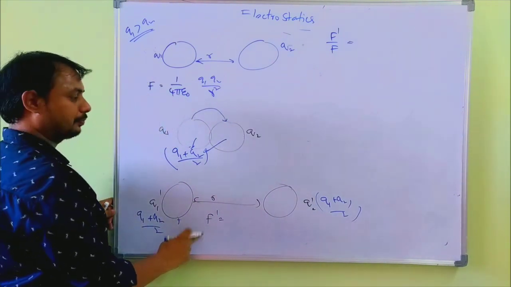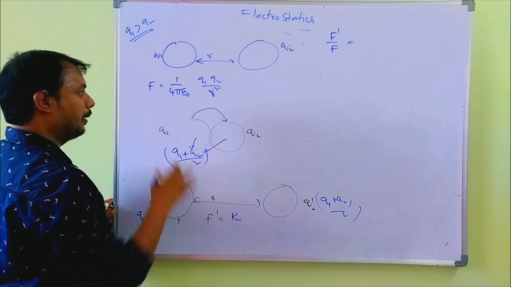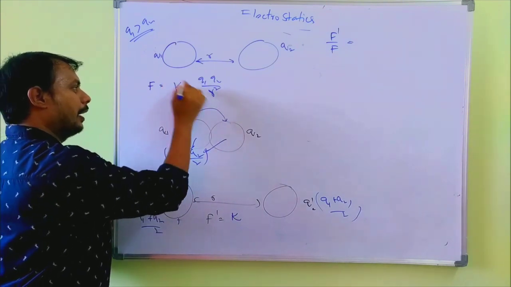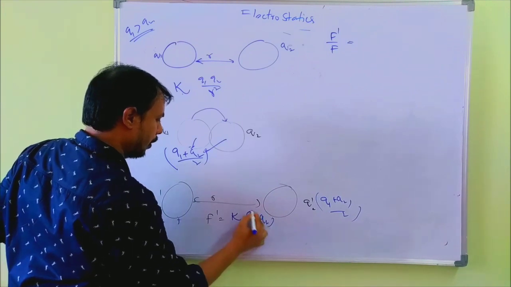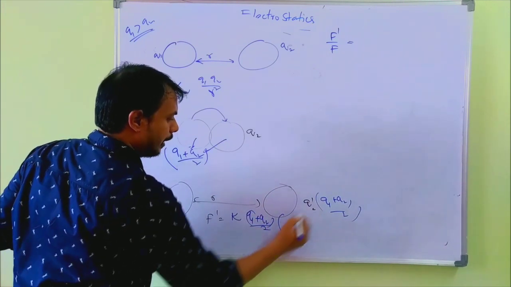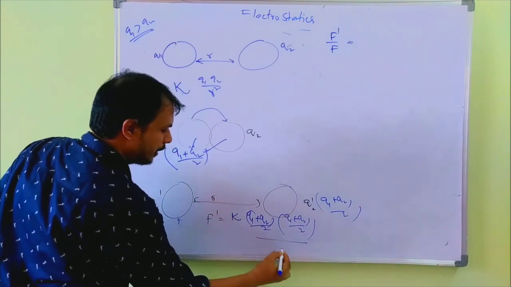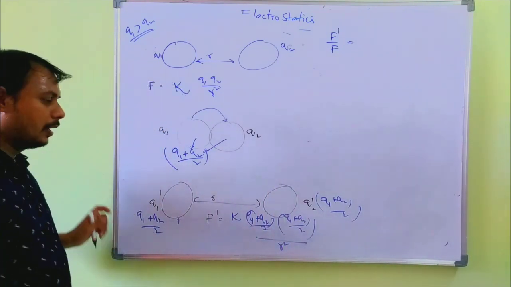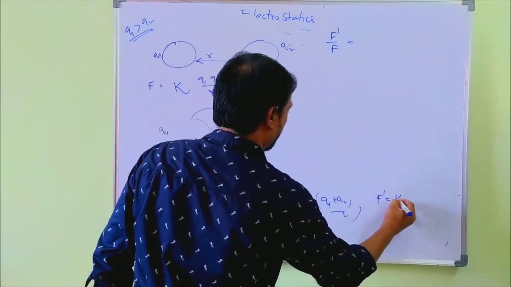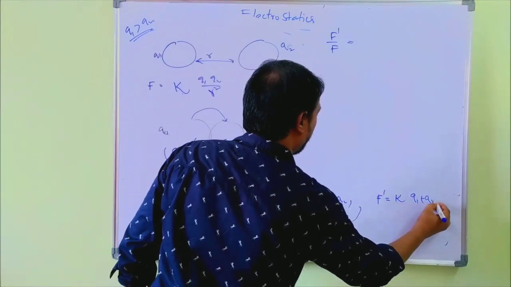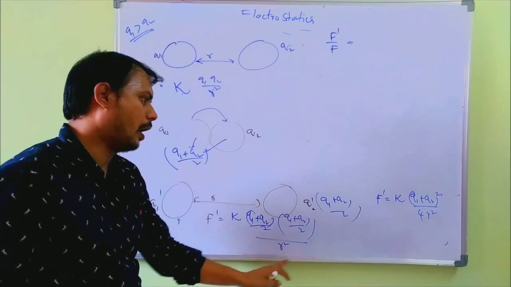Now F dash equals the same 1 by 4 pi epsilon naught, simply K, right? The first charge Q1 plus Q2 by 2, the second Q1 plus Q2 by 2, same distance, by R square. So F dash becomes Q1 plus Q2 whole square by 4 R square.